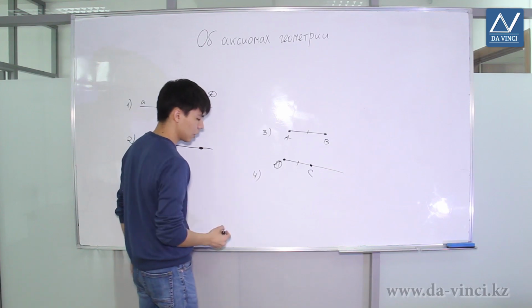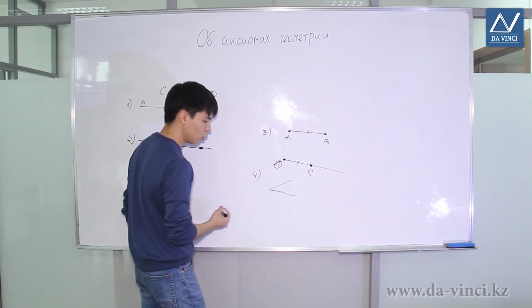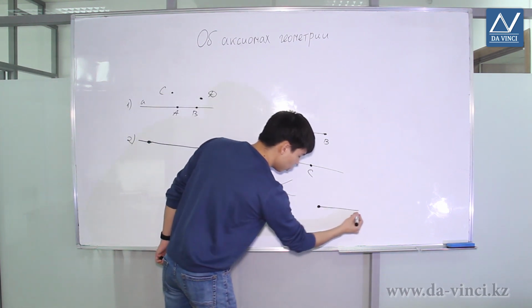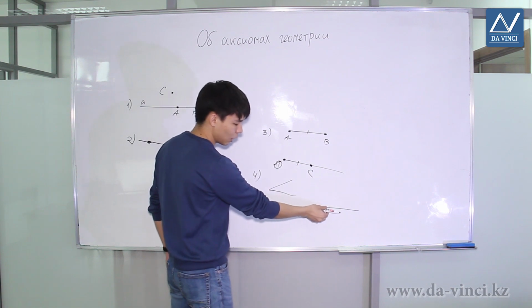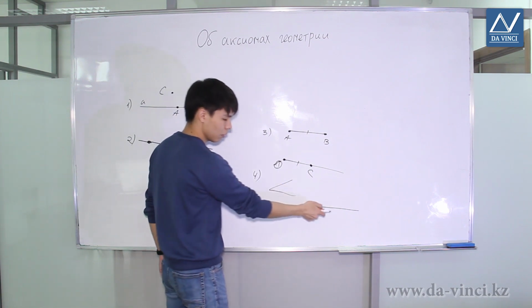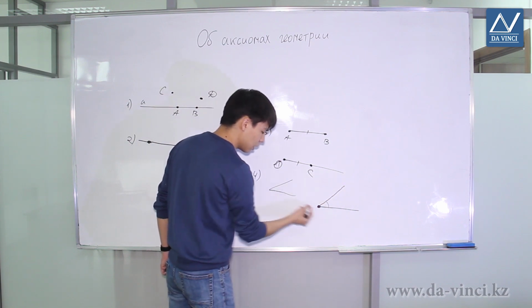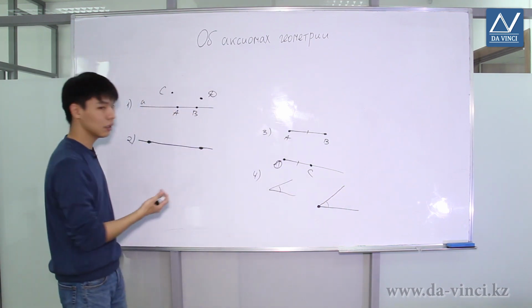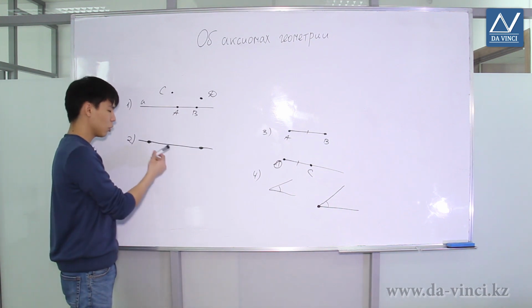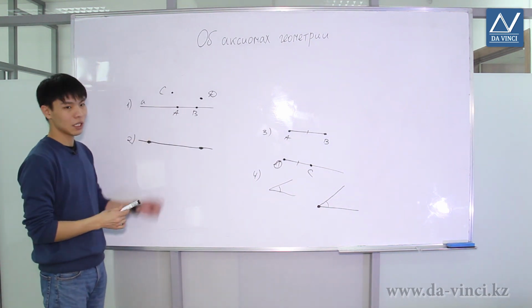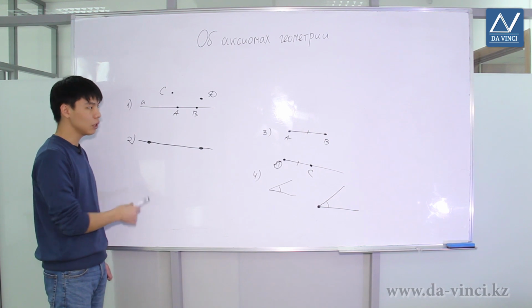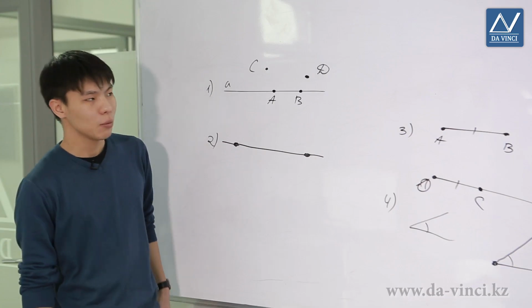Also, an axiom is the following statement, that, for instance, let's assume we have an angle, and there is some ray, that we can set aside an angle equal to the given one in some direction, let's say in this one, and only one at that. Even though all these statements are obvious, we are unable to prove them strictly geometrically, so they are considered as axioms. Axioms are in reality more numerous. These are simply a subset of them.